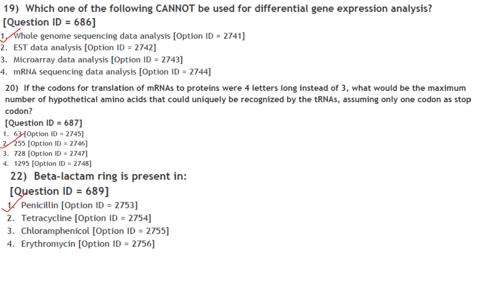Then which one of the following cannot be used for differential gene expression analysis? So what is differential gene expression analysis? It is a biochemical process that determines which genes are actively transcribed and translated into mRNA and proteins in a cell and under what conditions. So under what conditions a particular gene is being transcribed, that is mRNA is produced, and translated, that is protein is produced. That is called differential gene expression.